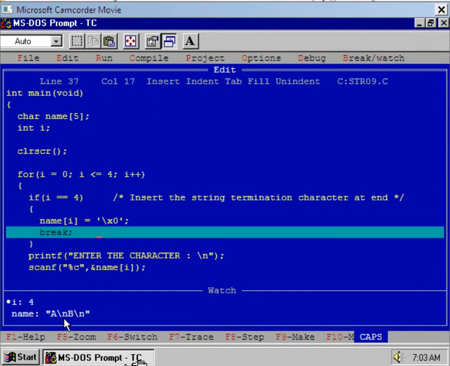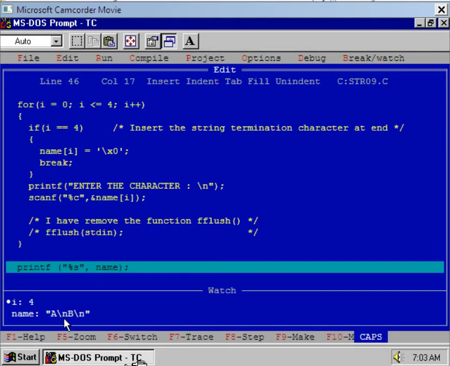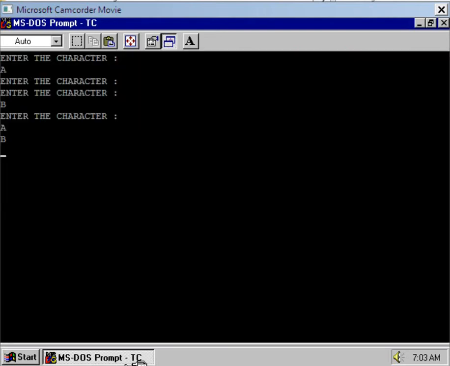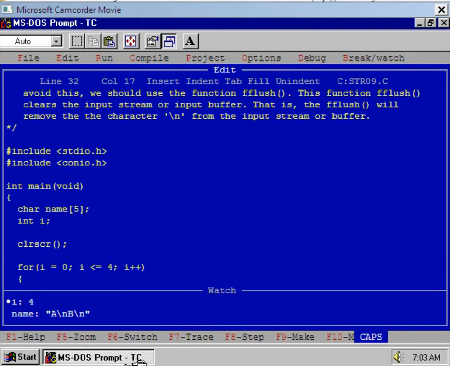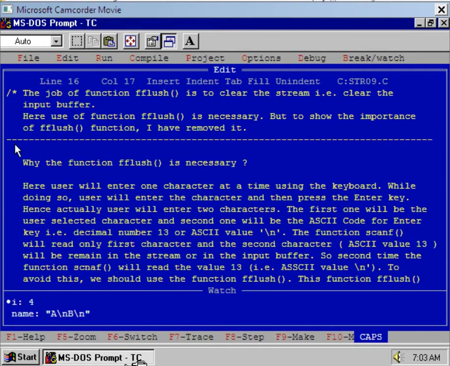Press F7 again, and now see the for loop is terminated. Now execute the last printf statement and see the result at the DOS prompt. What happened is that only A and B is displayed. Okay, is it clear? Now I'll give the explanation for this working.